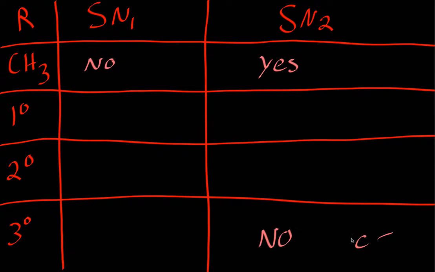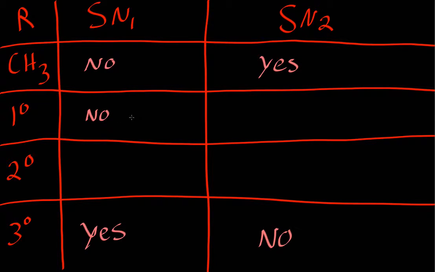Since I jumped down here, let's just look at the tertiary SN1. Will that occur? Yes. The reason is that in SN1 our leaving group leaves first, so a carbocation with some carbons attached to it will stabilize this positive charge by hyperconjugation. Let's look at primary. Will primary occur on SN1?